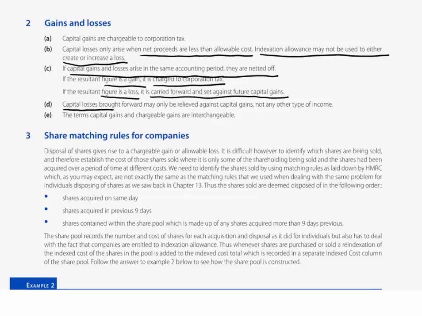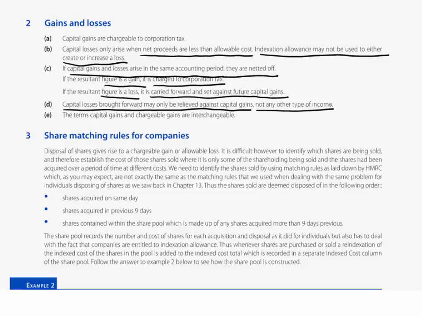So capital losses brought forward may only be relieved against capital gains, not any other type of income. So both within the accounting period in which the loss is made and when carried forward, there is only one object in terms of the set-off of that loss, and it is capital gains. If there are insufficient gains this period, the net loss is carried forward and set off against future years' net gains. If those future years' net gains are not initially big enough to absorb all of that loss, you keep carrying forward that loss until such time as gains are found.